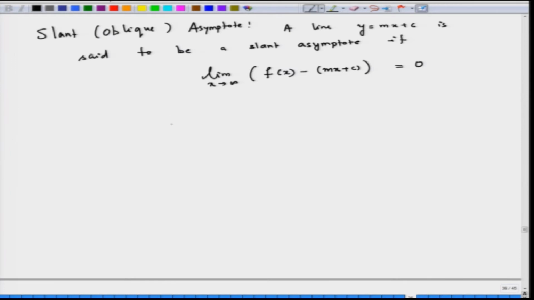Example, let us take y is equal to x cube by x square plus 1. I can write this as x cube plus x minus x by x square plus 1, which is equal to x minus x by x square plus 1. Therefore, this is our f of x.